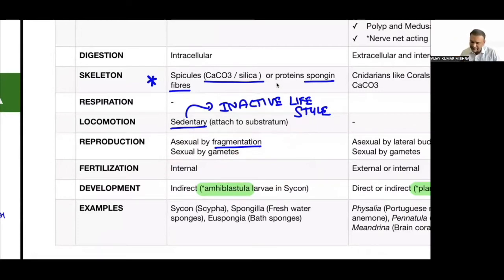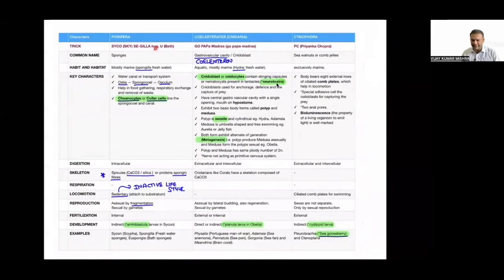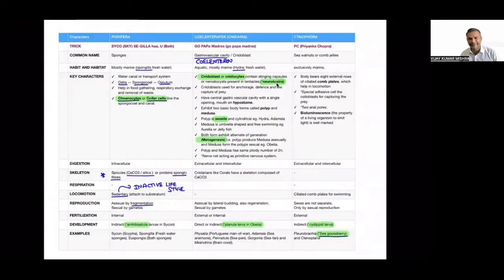Development is going to be indirect. Indirect development will always involve the larva, and the name of the larva is called amphiblastula. Amphiblastula. Done. Examples are Sycon, Spongilla, freshwater sponge, and Euspongia, bath sponge. That example is there. I have made a trick for the examples. I will explain the meaning of the tricks in the next slide. Yes, sir. So this is the flow chart that every student must know for your NEET exam.